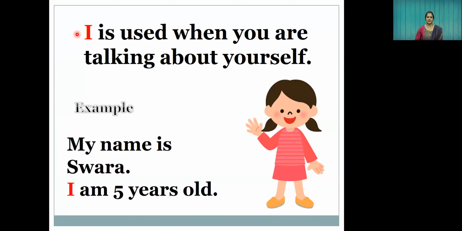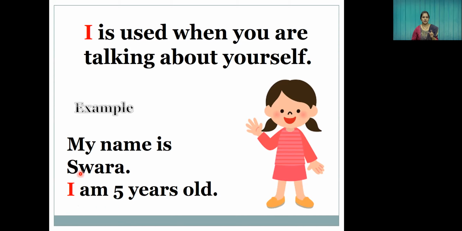Okay, let's see one by one when to use I. So I is used when you are talking about yourself. You can see this girl. Her name is Swara. Okay, what is she saying? My name is Swara. I am 5 years old. See children, she is not repeating her name. She is not saying, My name is Swara. Swara is 5 years old. She is saying, I am 5 years old.